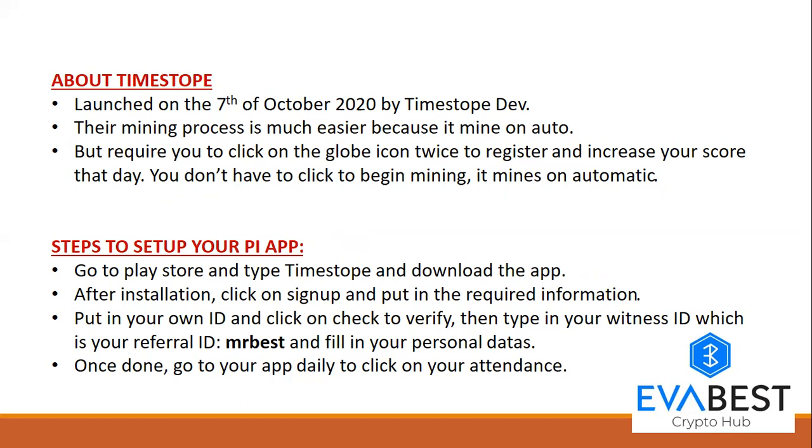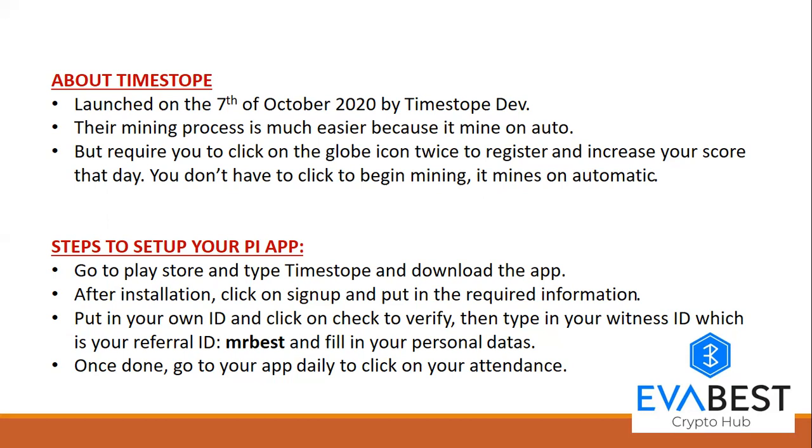But you're required to click on the globe icon twice to register and increase your score for that day. You don't have to click to begin mining, it's on auto. All you need to do is, every day when you open your TimeStop app, go to the last icon on the bottom of your app screen. You see something like a calendar showing numbers 1 to 30 or 31, depending on the month we are in. Then you see a globe that is blue in color. Tap on it twice and it will register that you're present that day. That's the only thing you need to do. The mining process itself is on auto.